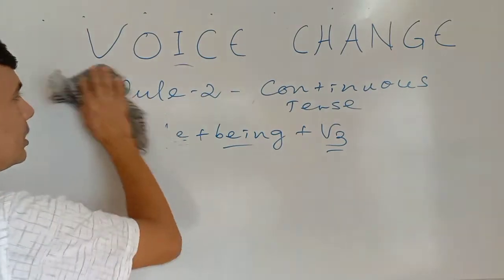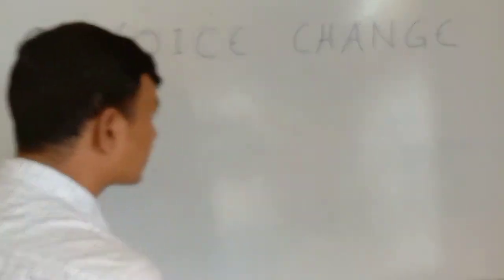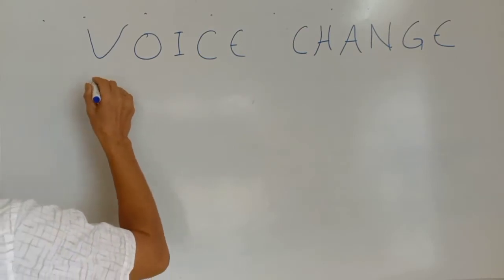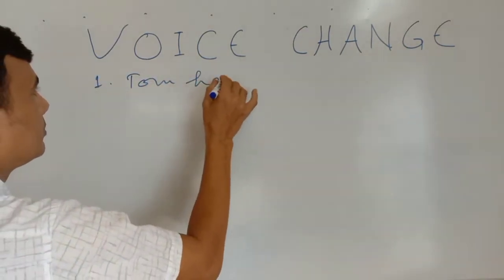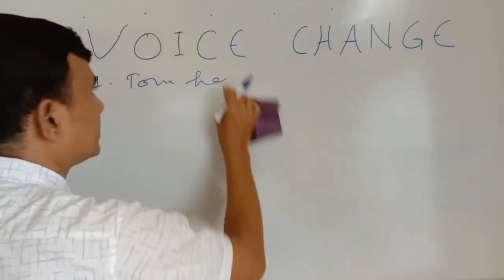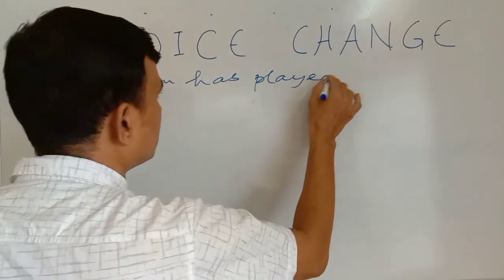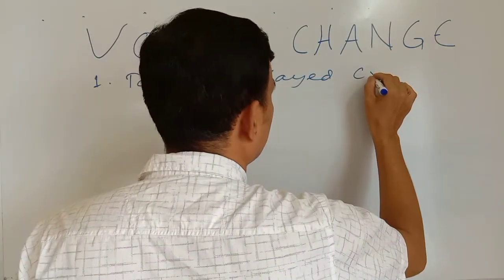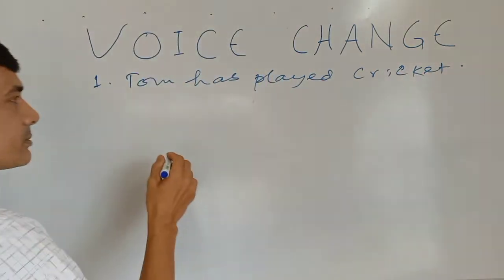Now look at the other sentences. Come, all these are very easy. Tom has played cricket.